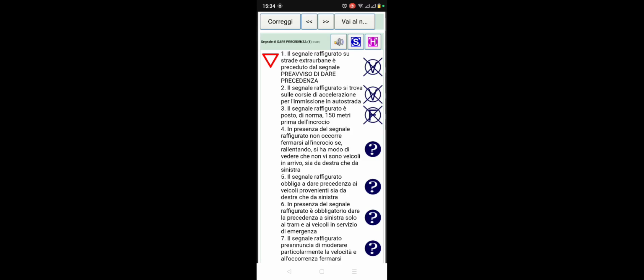Number 4. In the presence of this sign figure, it is not necessary to stop at the junction if you slow down and you see that no vehicles are arriving from the right or the left. It's true. You don't need to stop.